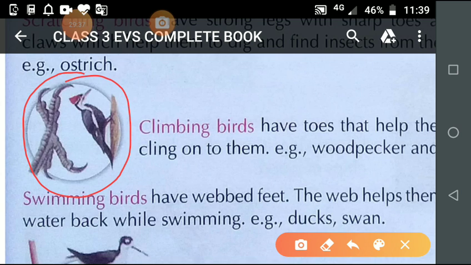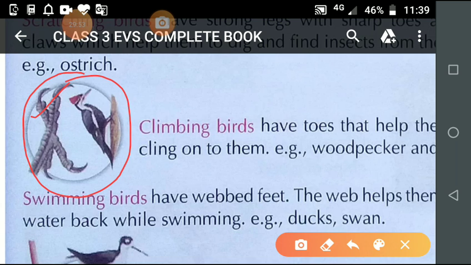See, this is the picture of the woodpecker's toes and claws.